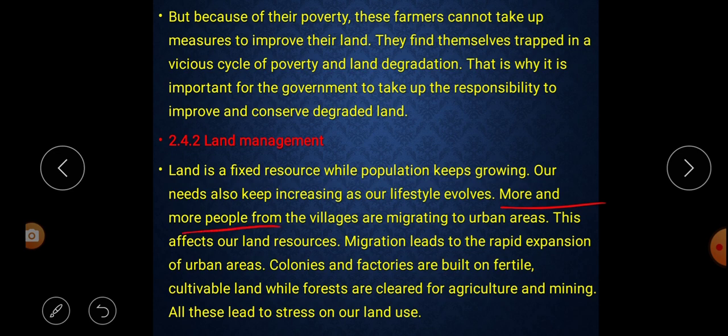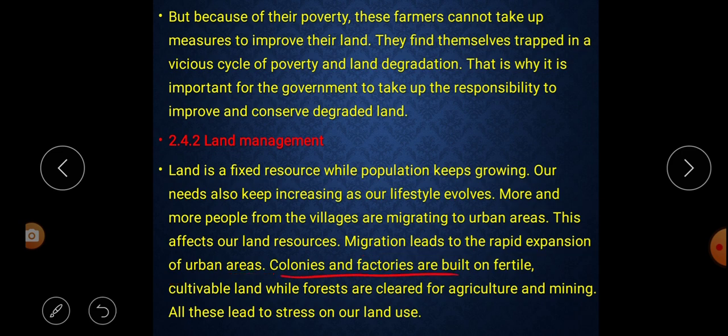More and more people from the village are migrating to urban areas. Now what happened? More and more people are migrating from villages to cities and towns. This affects our land resource. Migration leads to the rapid expansion of urban areas. As people from the village or rural area migrate to urban areas, what happens in the urban areas? The demand for land increases, or the urban area expansion increases.